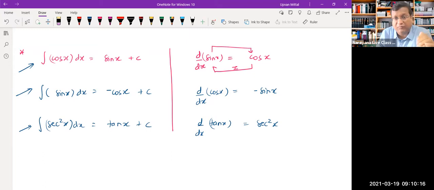And after that, in the next lecture, we will be talking about applications also. And trust me, whenever I talk about applications of integration, they are amazing. You can find weird kinds of areas, like the area of a sphere, or the area under a parabola. Very complicated areas can be calculated by using integration, and a lot more things. But again, that will be done in the next lecture.